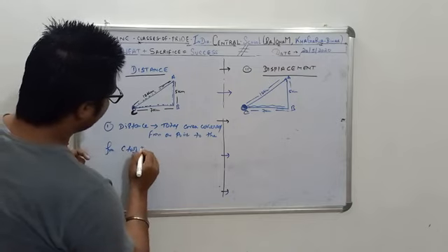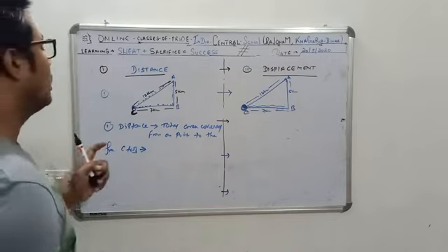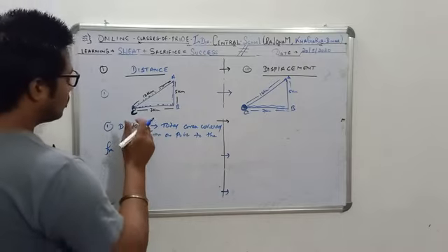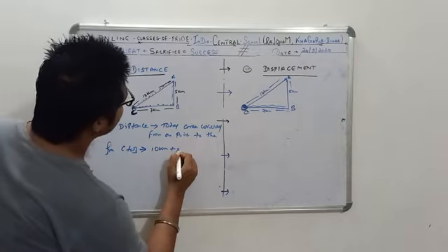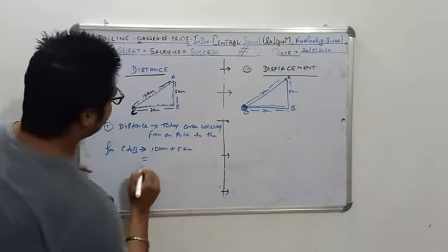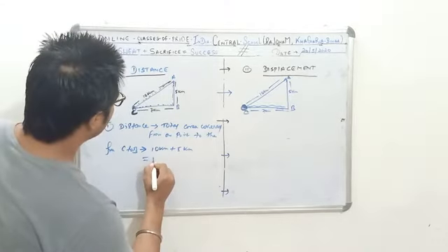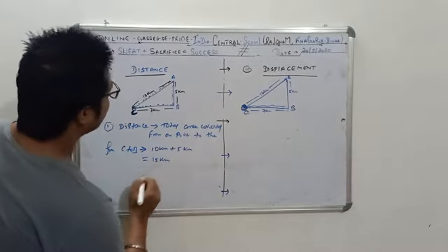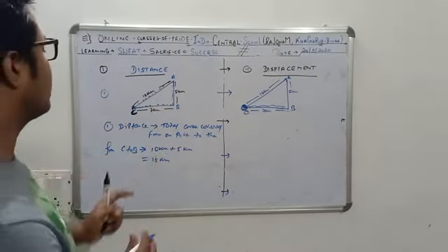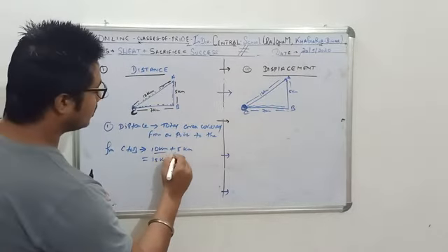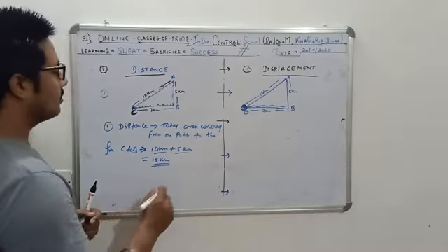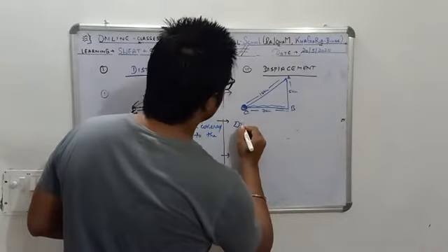If I have to travel from C to B, I tell you, what is the total distance covered? So you will say it's 10 kilometers plus 5 kilometers, which is equal to 15 kilometers. So this is the distance covered. You go from C to A, again you go from A to B. So this is how much? 15 kilometers.